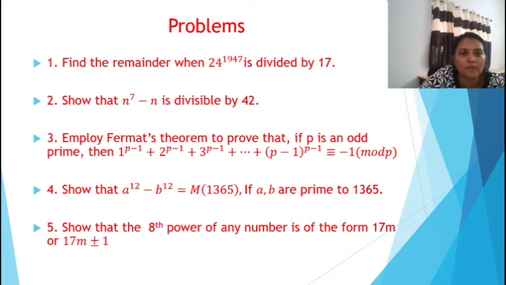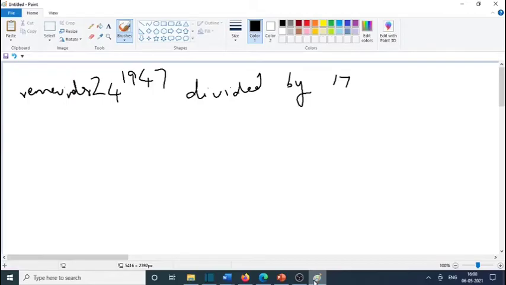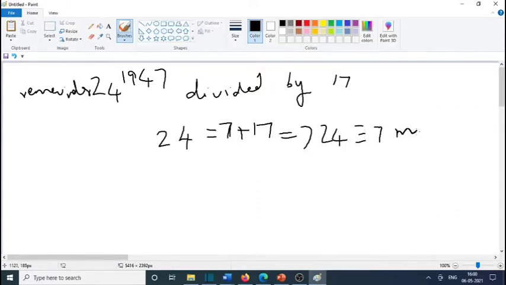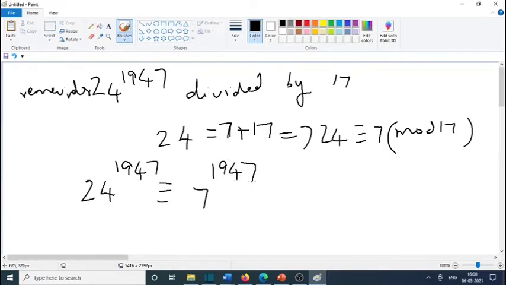Next we have problems. First problem is, find the remainder when 24 raised to 1947 is divided by 17. So we have to find the remainder when 24 raised to 1947 is divided by 17. We know that 24 is equal to 7 plus 17, which implies 24 congruent to 7 mod 17, or 24 raised to 1947 congruent to 7 raised to 1947 mod 17. We can write this as equation 1.